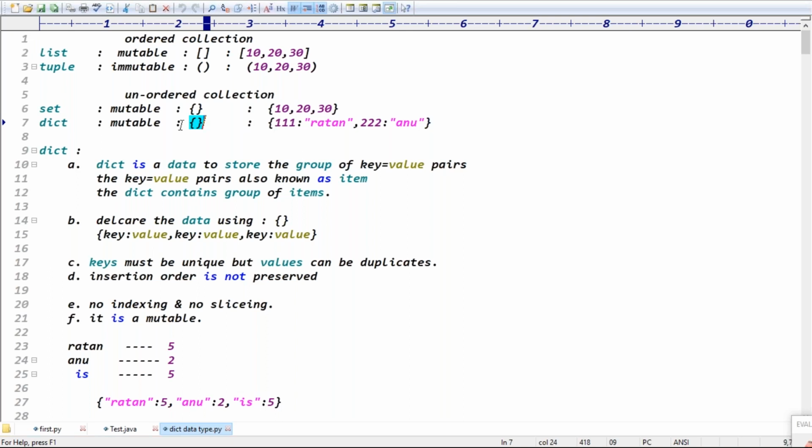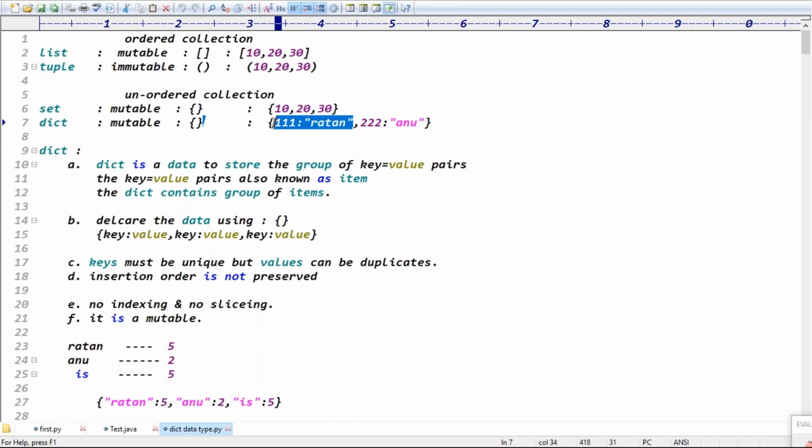So dictionary can store the data in which format? Key value pair format. Here see, key colon value. And the key value separator is what? Yes, colon is the separator, guys. Key colon value. This is called one item basically. Guys, a dictionary contains two objects at a time. Dictionary contains how many objects? Two objects at a time in the form of which format, guys? Key value pair format, right?